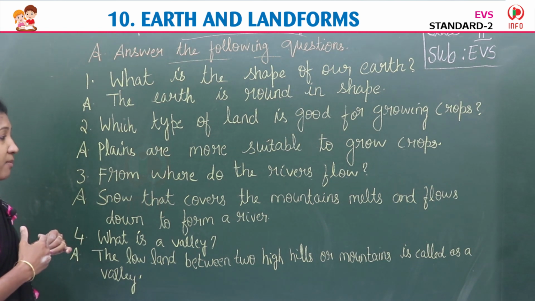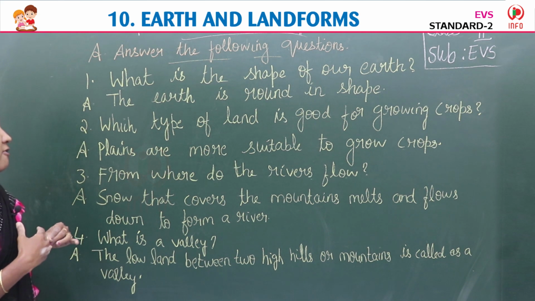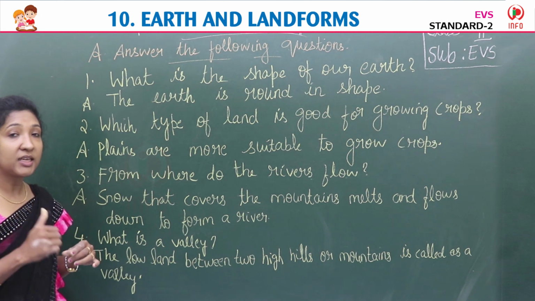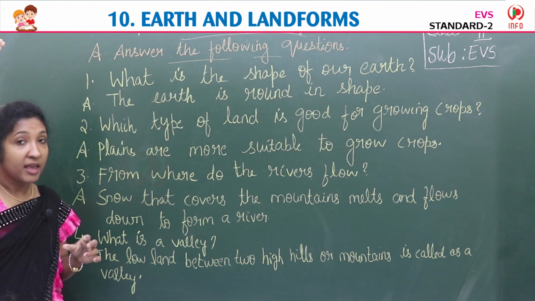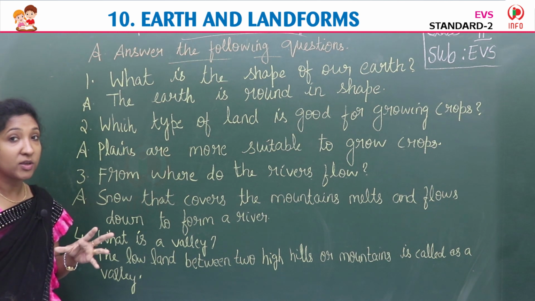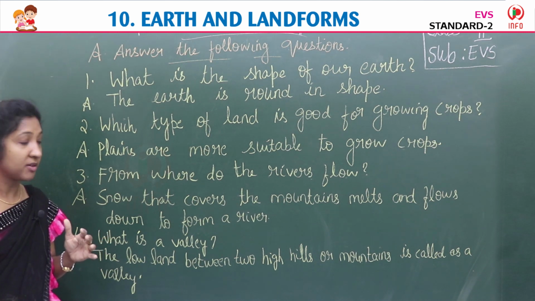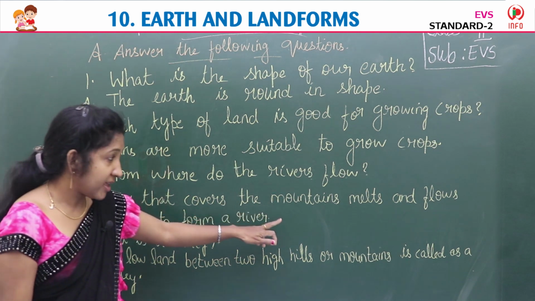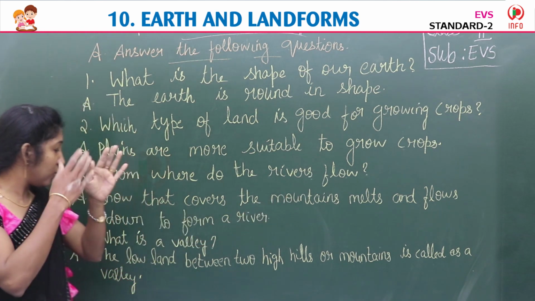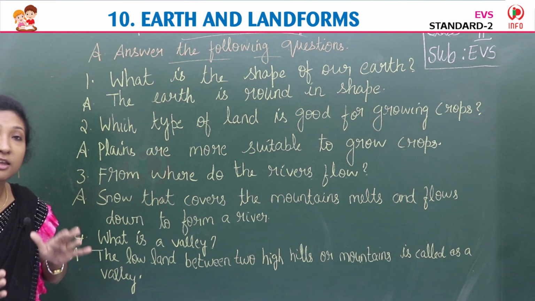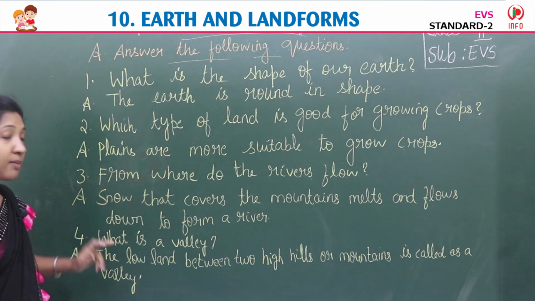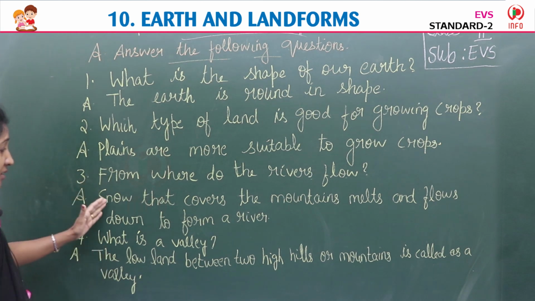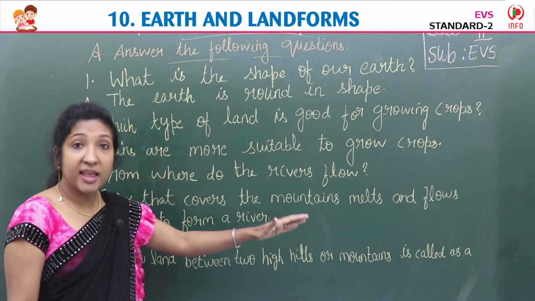Now third question. Read the third question. Come on, children, read. Yes, from where do the rivers flow? From the top of the mountains, isn't it? Where snow is there, it melts and it flows as rivers. Then the answer: snow that covers the mountains melts and flows down to form a river. Snow, S-N-O-W, snow. The top of the mountains are covered with snow.